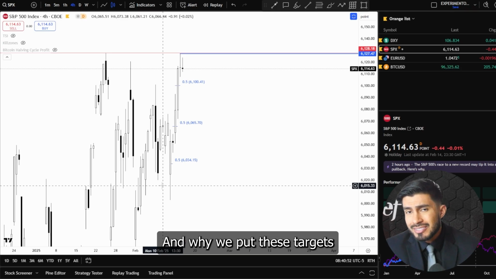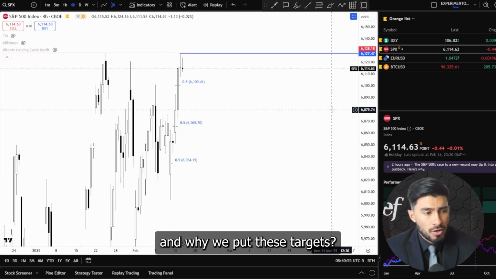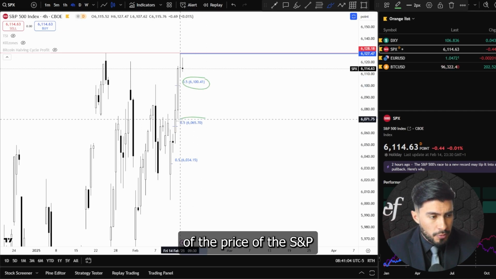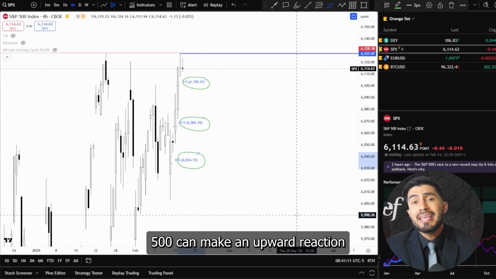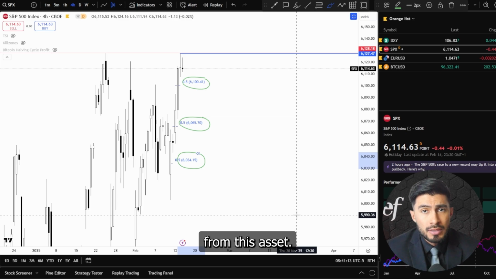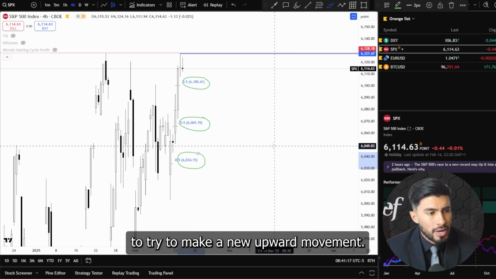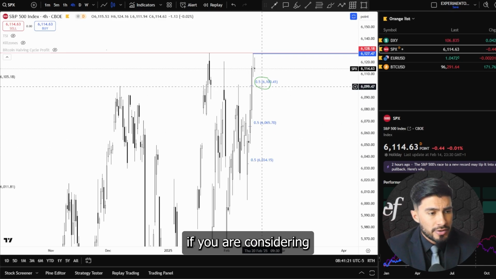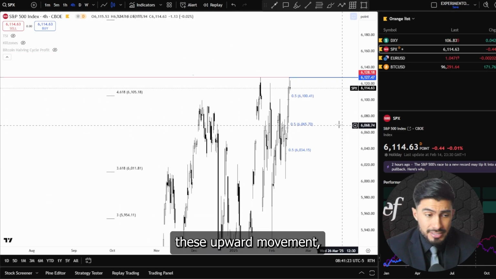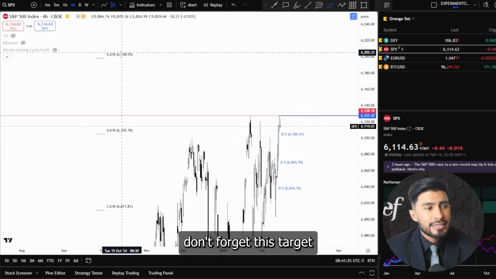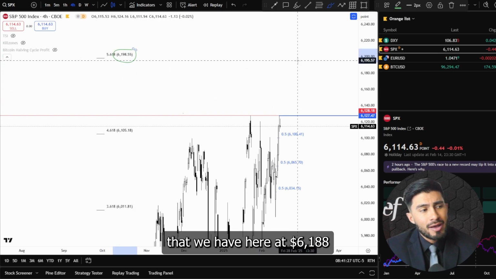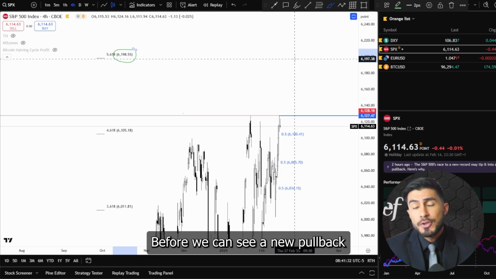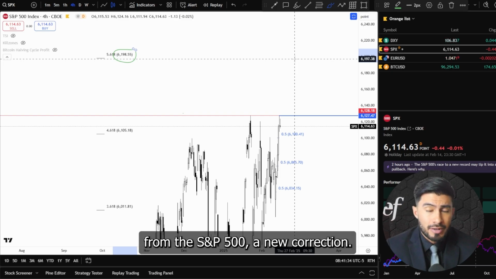And why we put these targets: we do so because any of these points of the price of the SP 500 can make an upward reaction from this asset. Consider these points to try to make a new upward movement. On the other hand, if you are considering that the SP 500 can continue this upward movement, don't forget this target that we have here at 6,198 as one of the main targets before we can see a new pullback from the SP 500, a new correction.